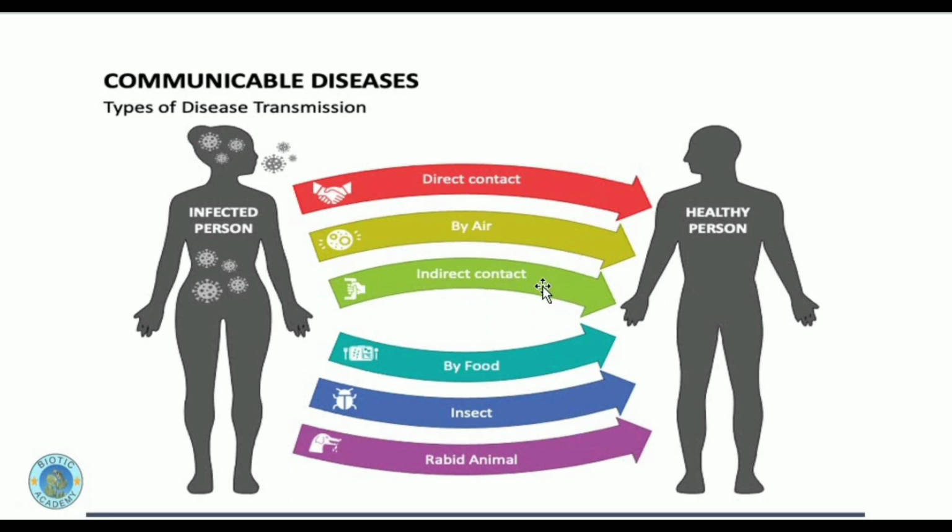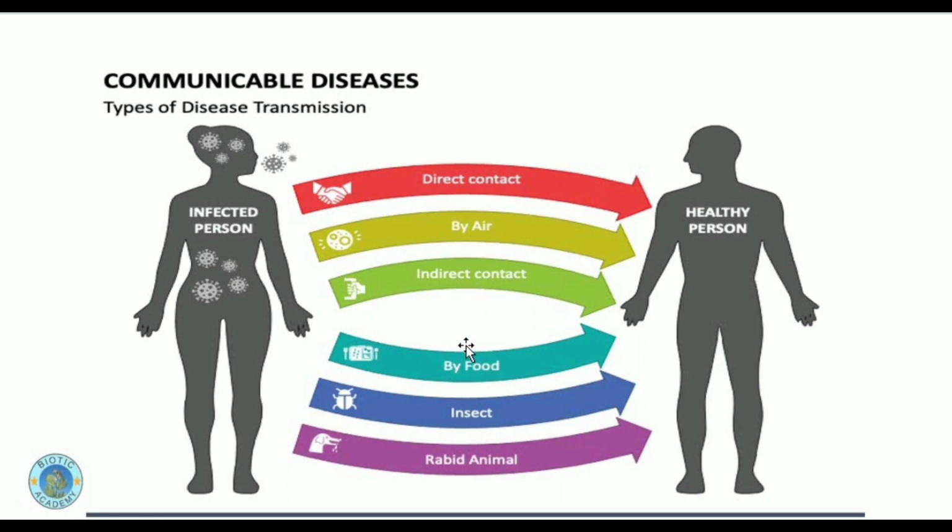Indirect contact means the person has dropped the virus or bacteria which cause the particular disease in the air through their breathing, and these virus and bacteria are sitting on the table or chair or the books or any other material in their surroundings. When a healthy person touches those objects, it will be a way of indirect contact for the transmission of these communicable diseases.